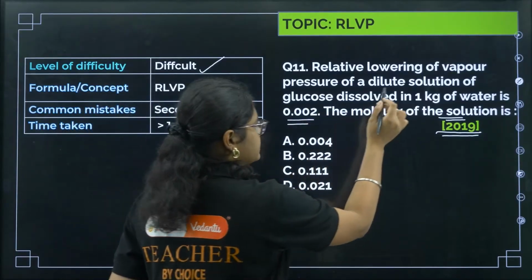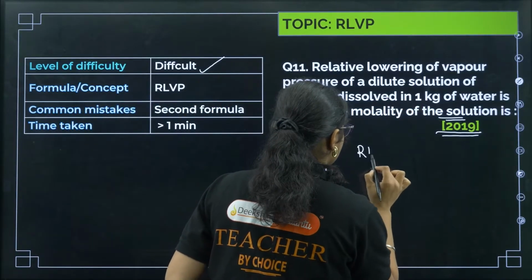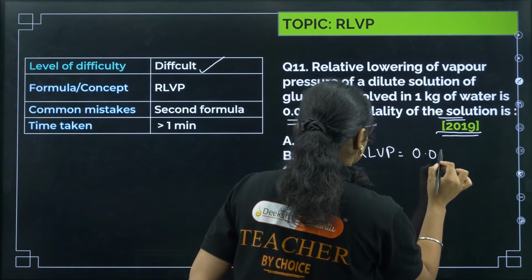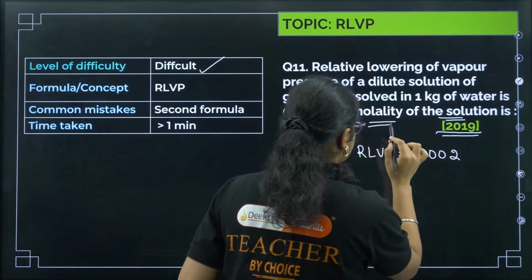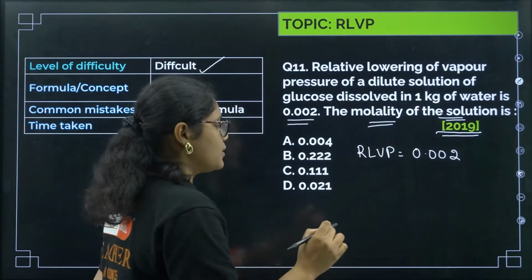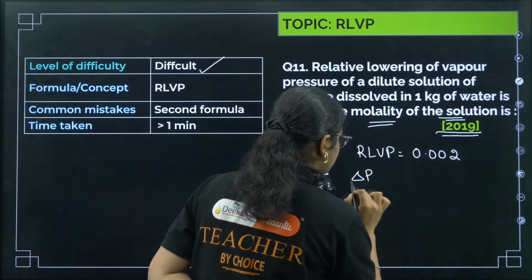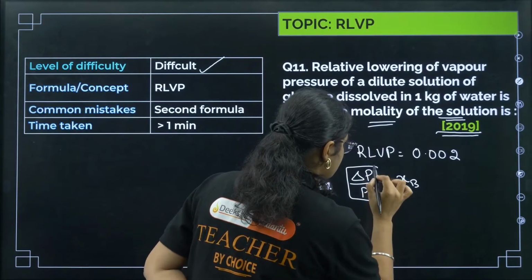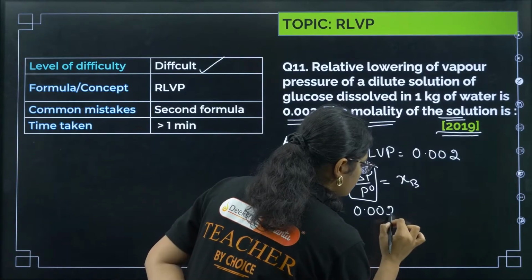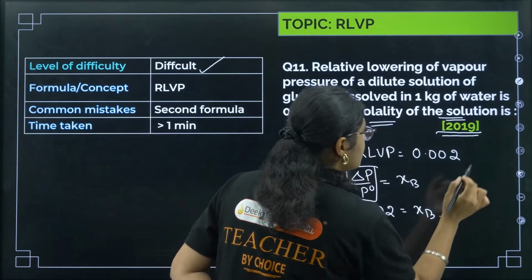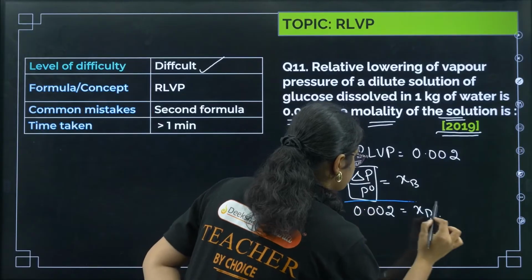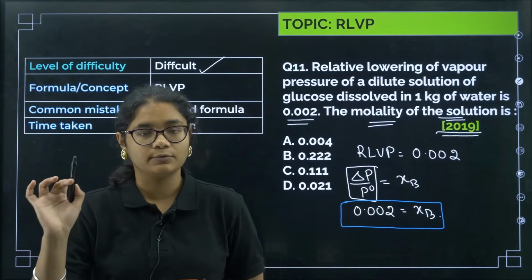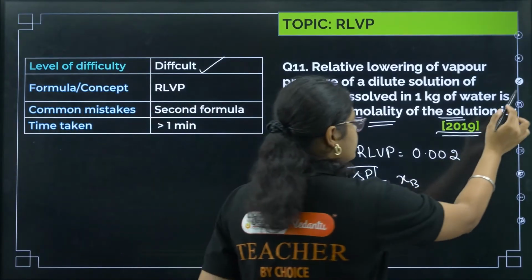See, first of all, the relative lowering of vapor pressure is given to you. RLVP is how much? 0.002. Okay, and we have to calculate the molality of that solution. Now, what is the formula of RLVP? Delta P by P naught is equal to XB, right? So this value is, according to the question, 0.002, that is equal to XB, right? So I can say that the mole fraction of the solute is 0.002. Now we need to calculate the molality.